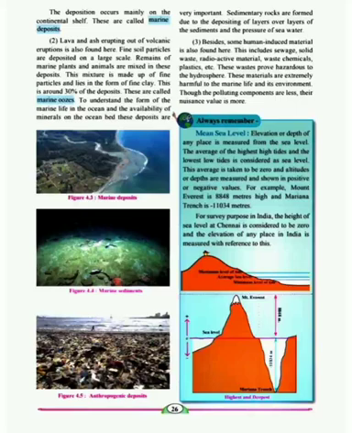Second, lava and ash erupting out of volcanic eruptions are also found here. Fine soil particles are deposited on a large scale. Remains of marine plants and animals are mixed in these deposits. Okay, if you see the picture, you'll understand that. Now we have seen that volcanoes and earthquakes take place.